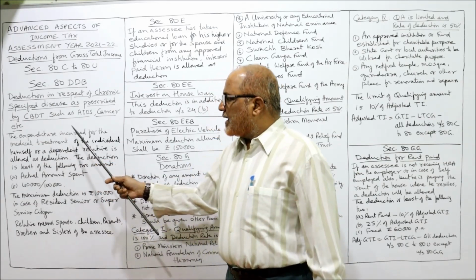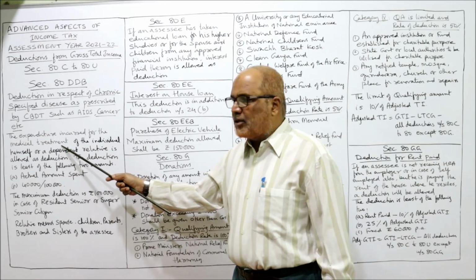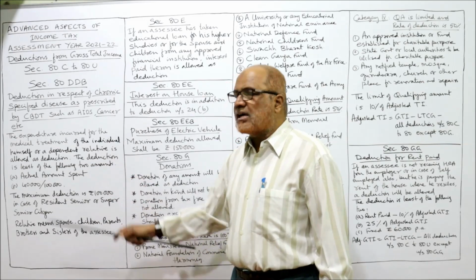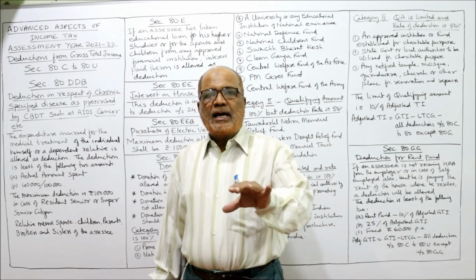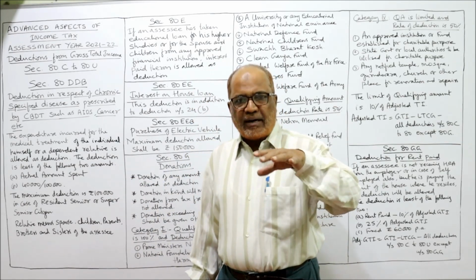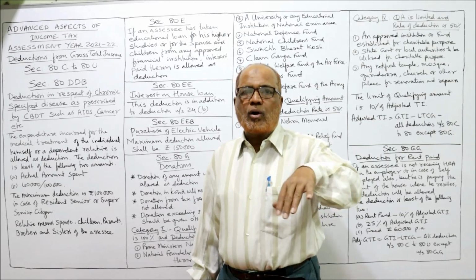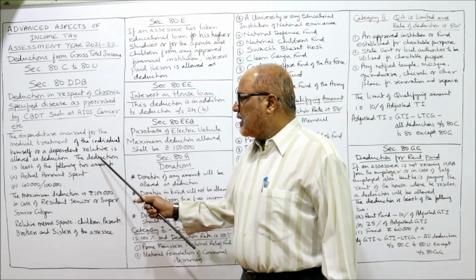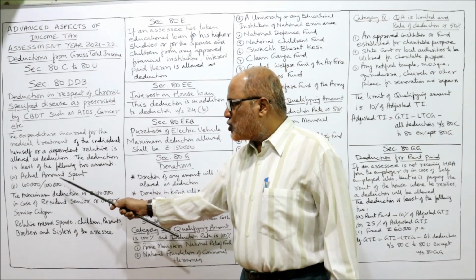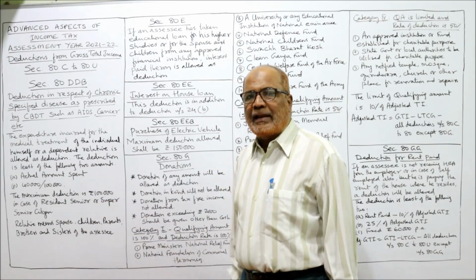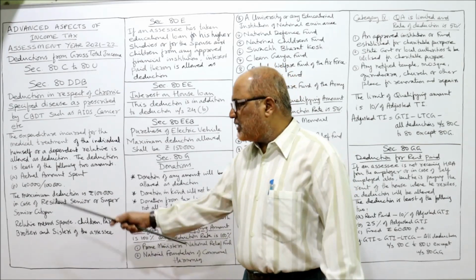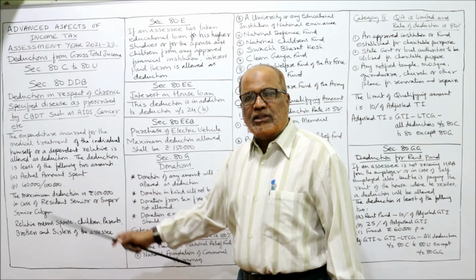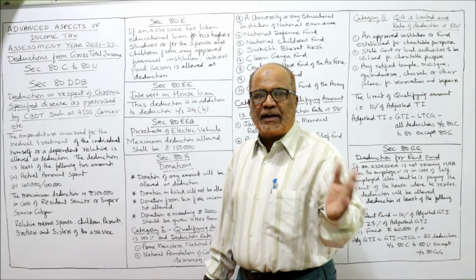See the provisions. The expenditure incurred for the medical treatment of the individual himself or a dependent relative is allowed as deduction. Medical expenditure incurred either by the SSC himself or on a dependent relative, then deduction will be allowed. The deduction is the least of the following two amounts: actual amount spent or 40,000, or actual amount spent or 1 lakh. The fixed amount is 40,000 or 1 lakh. The least of these two.